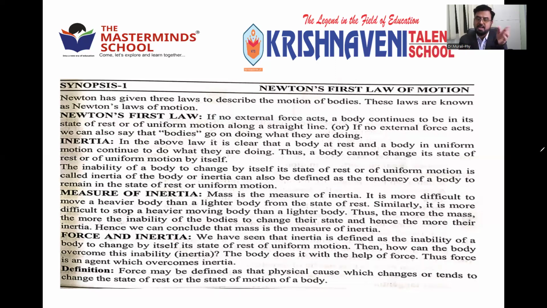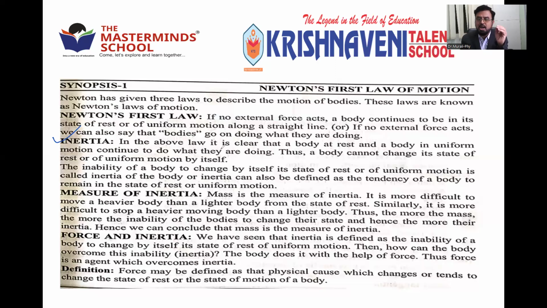If it is going in circular motion, it goes on in circular motion only until you apply the force. If it is at rest, it is at rest only. Such an inherent, internal property of a body is called inertia. Right? Clear? So that is how the first law defines the word.